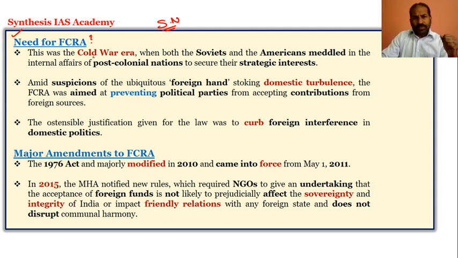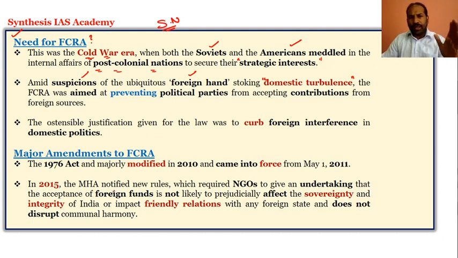So it was the Cold War era, wherein the Soviets and Americans were trying to meddle in the post-colonial nations to secure their strategic interests. There was suspicion of foreign hands stoking domestic turbulence.